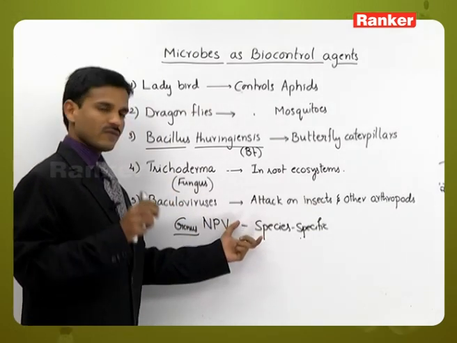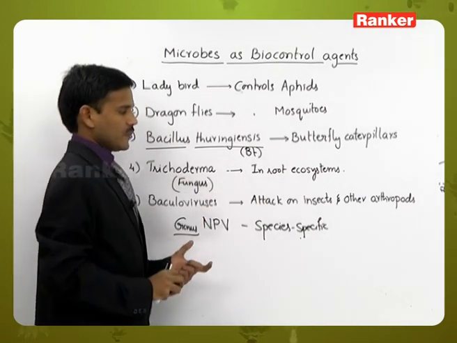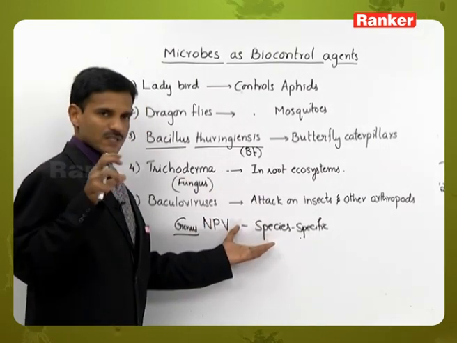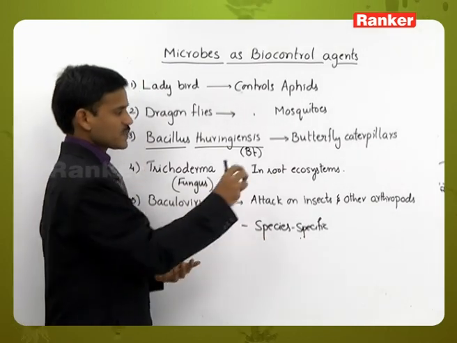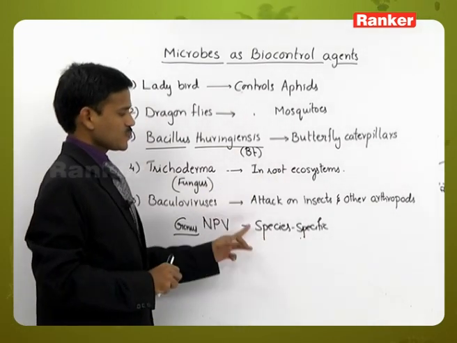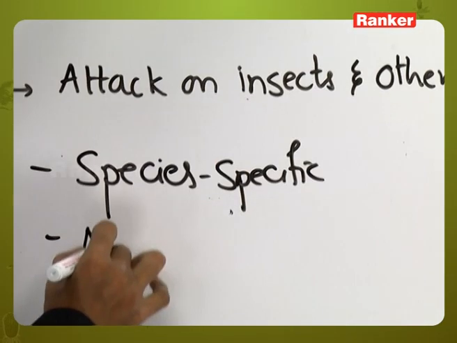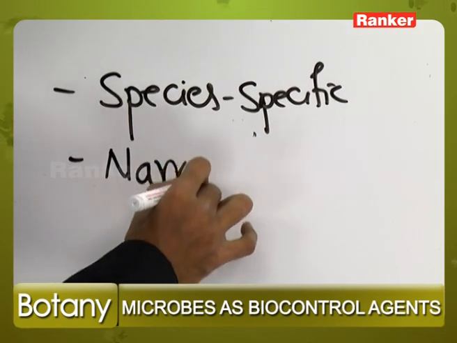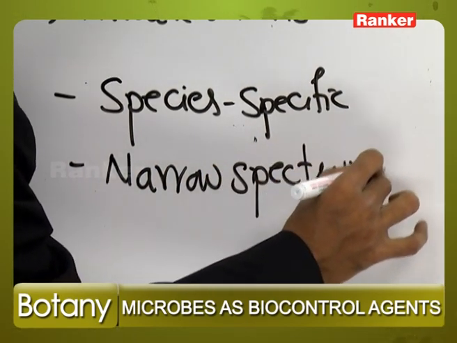They are species specific: one specific baculovirus kills the specific insect only. So they are species specific and narrow spectrum insecticidal.